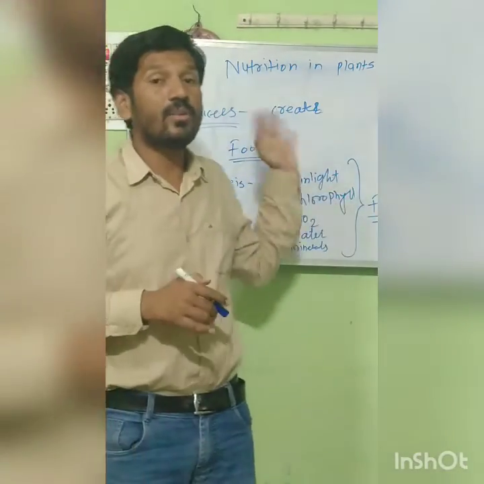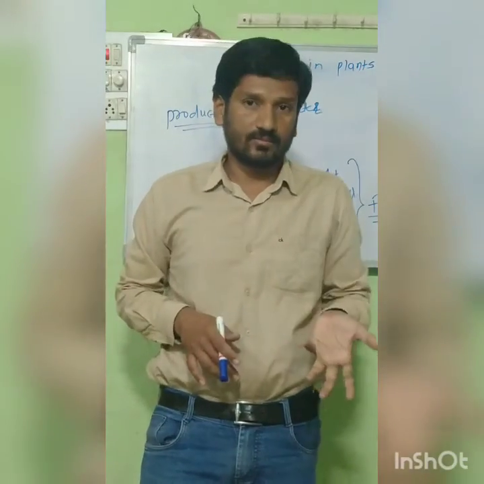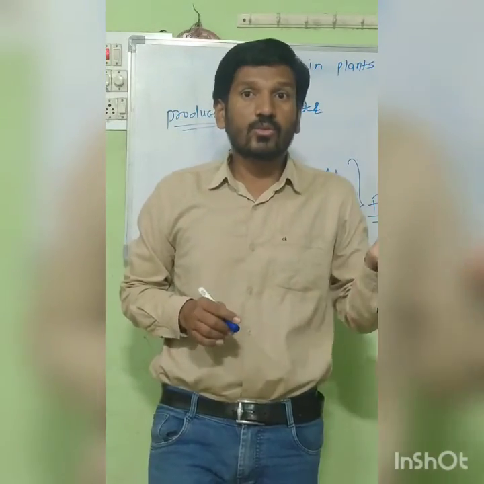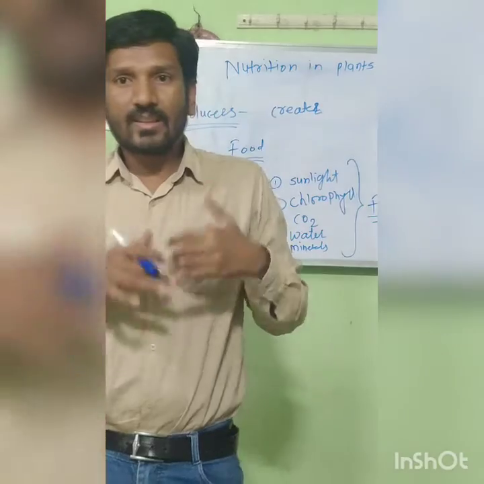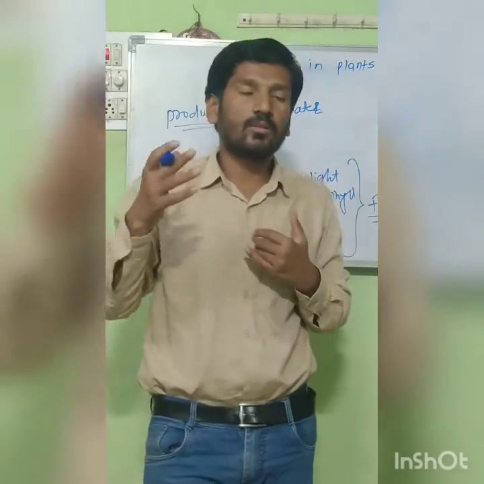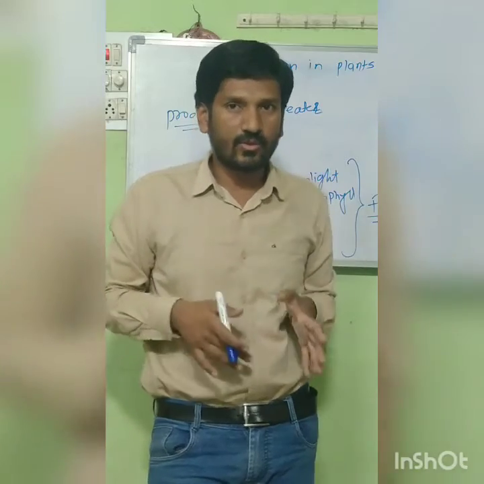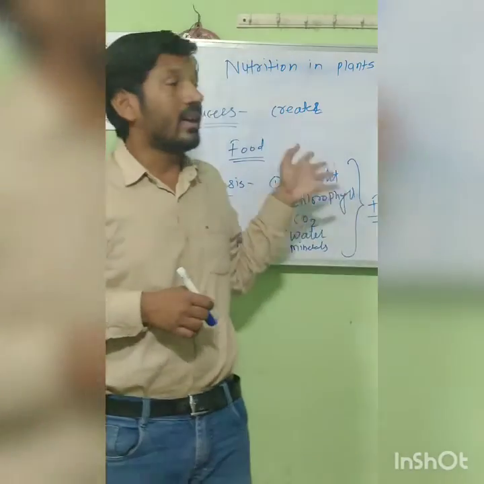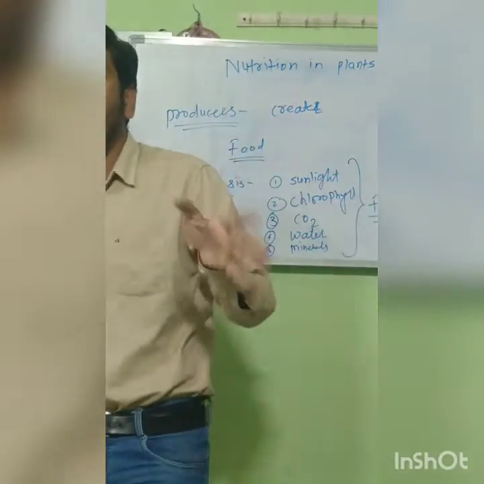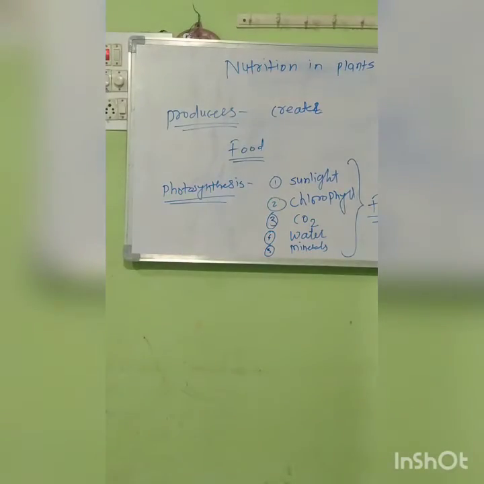So plants also have different modes of nutrition. Now we have gone through the animals and the honeybee. These are the different modes of nutrition. In plants, we'll see the different modes of nutrition.